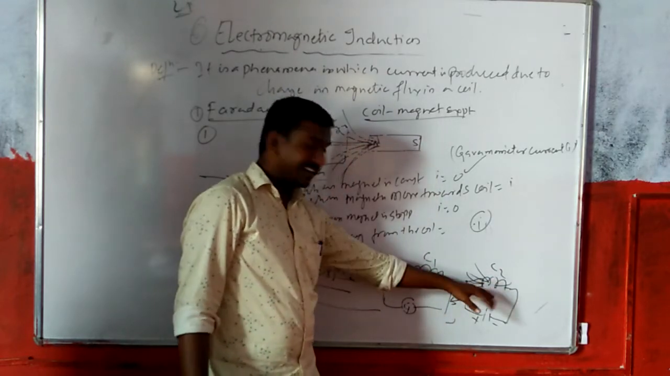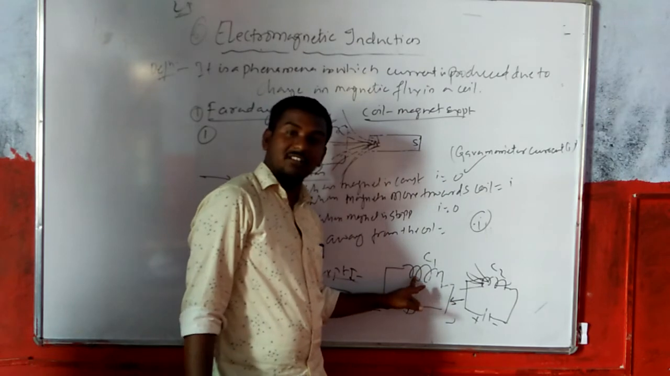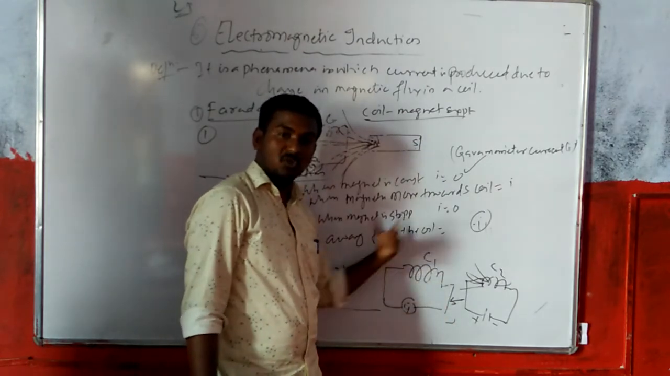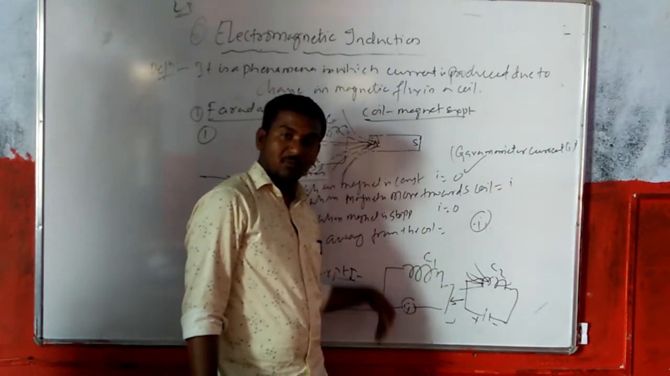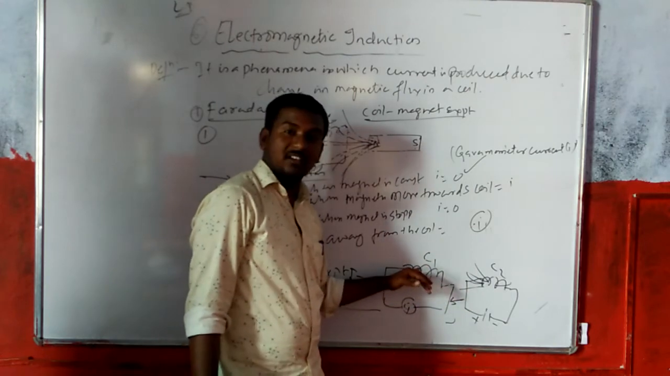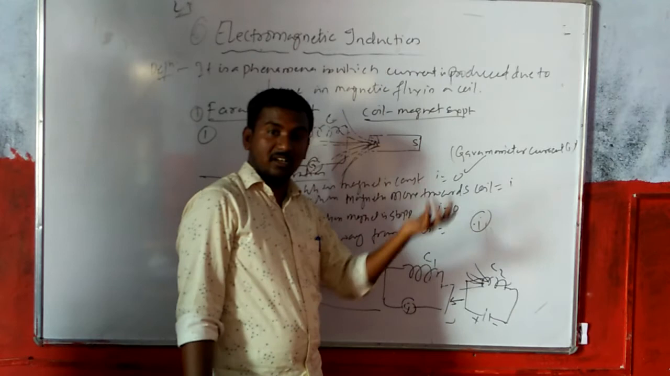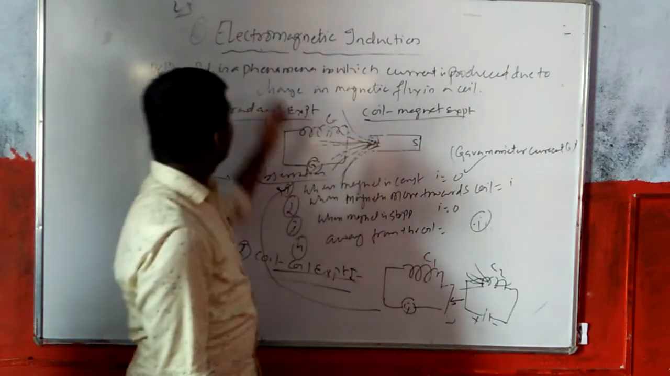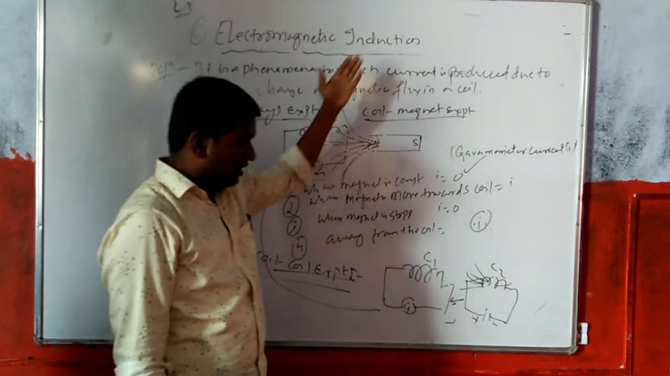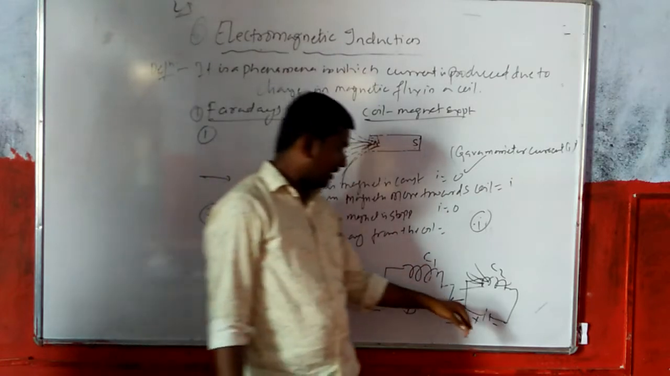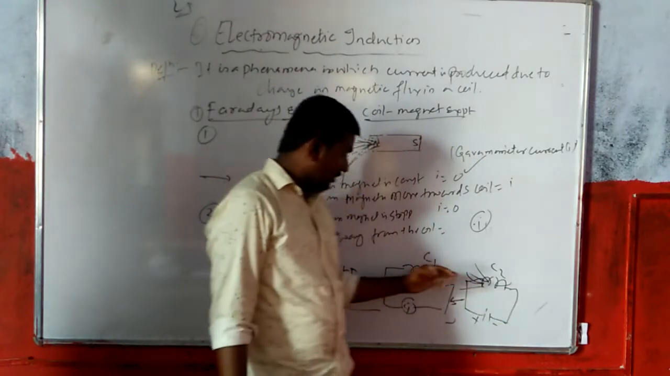So this coil produced an EMF inside the next coil. Because the EMF is produced, there is a change in induced current. That is called electromagnetic induction. So we can produce it by the effect of current through an intervening medium.